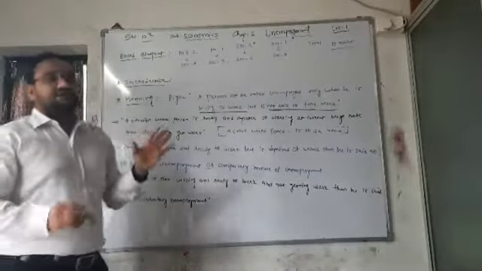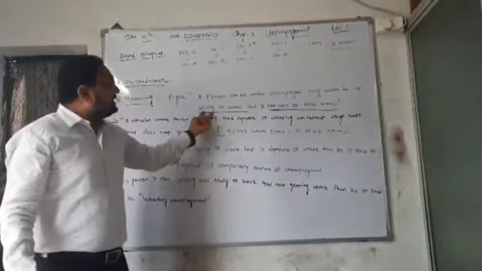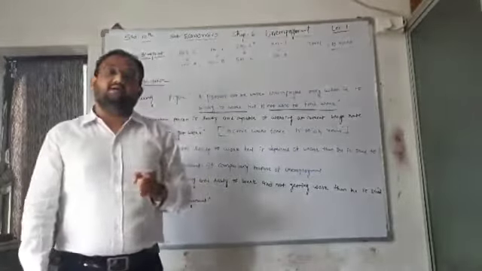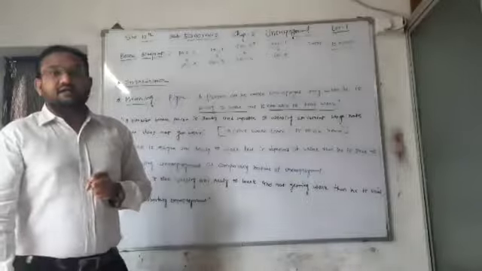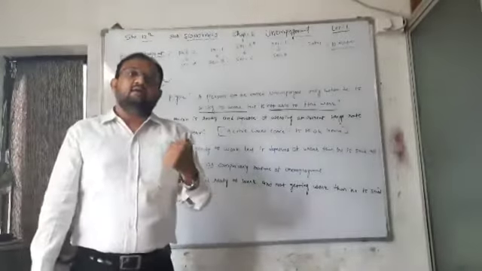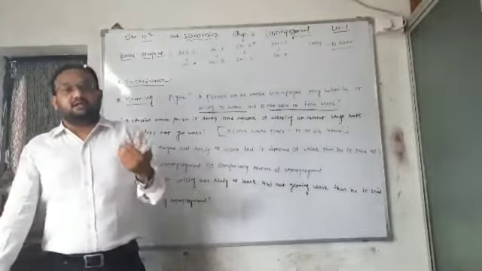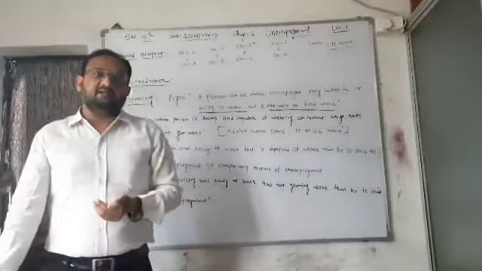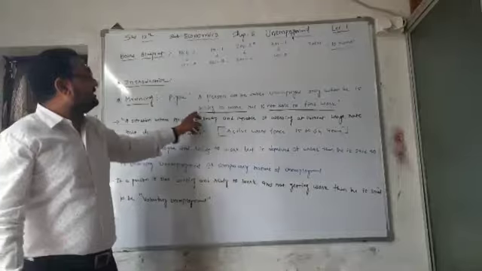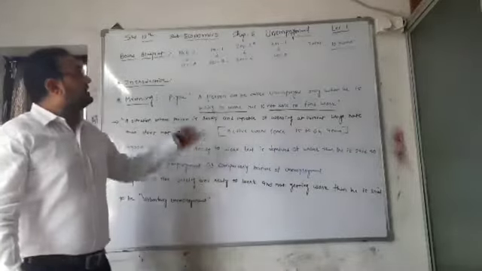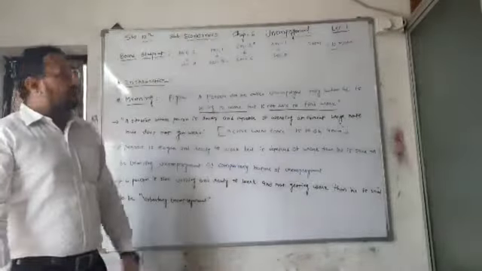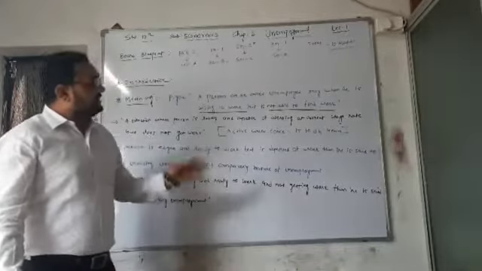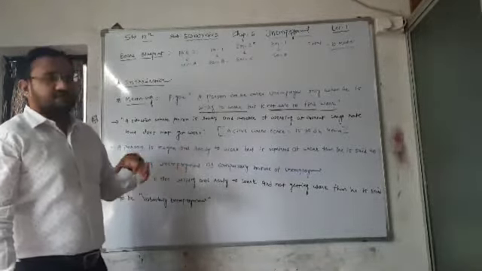So here one thing is clear, that unwillingness to work is not included in unemployment. If a person has crossed the age of 15 years but still is unwilling to work, then he is not unemployed, he is a voluntarily unemployed person, and we are not considering this situation here.